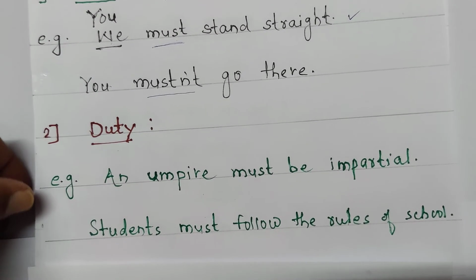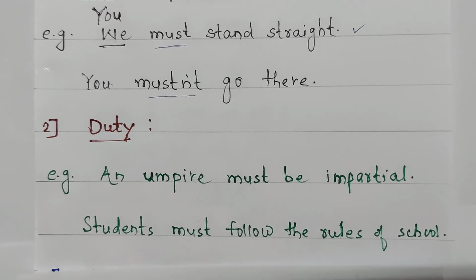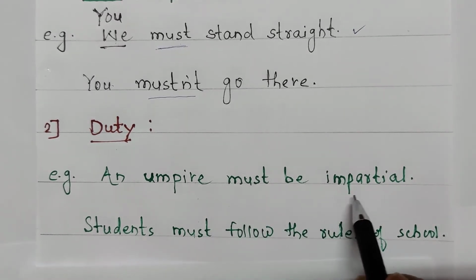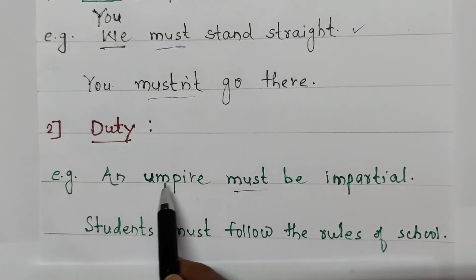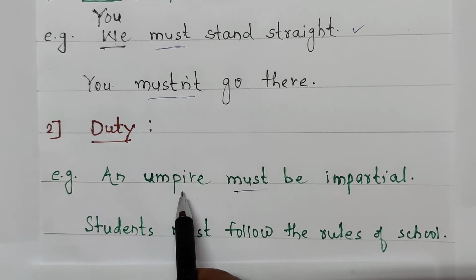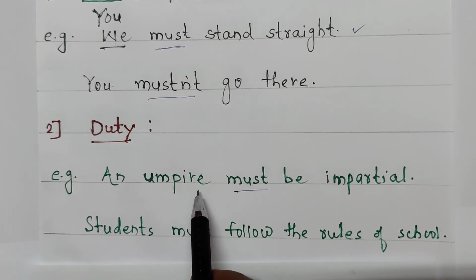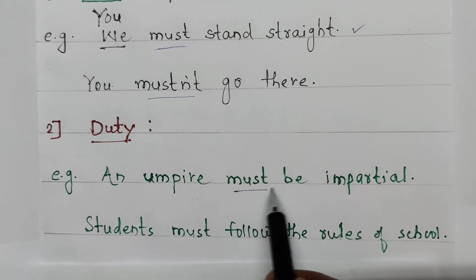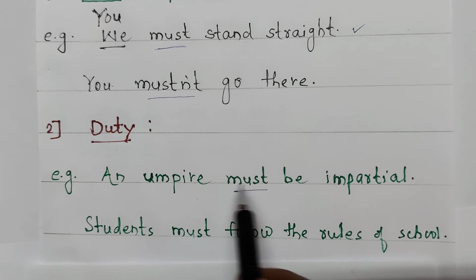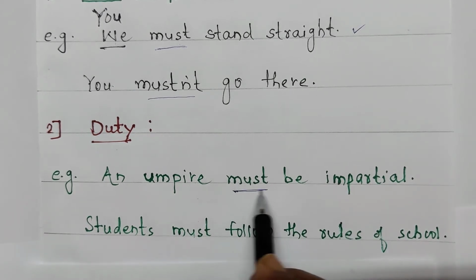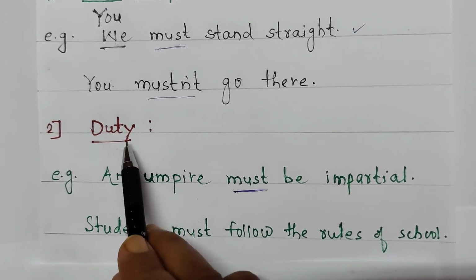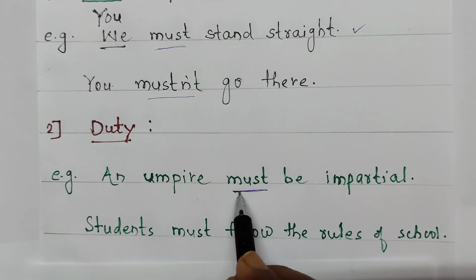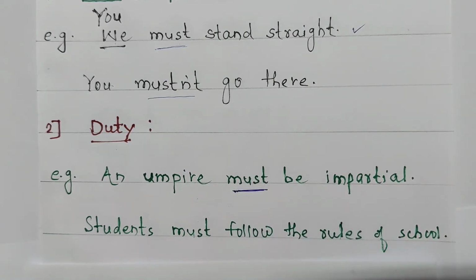To express duty, for example, an umpire must be impartial. Umpire in the matches, suppose any decision is given by the umpire and that is somewhat confusing decision, at that time the spectators or audience or the public says an umpire must be impartial. It is not good. An umpire must be impartial. Must. That is his duty. So for telling the duty, must is used.